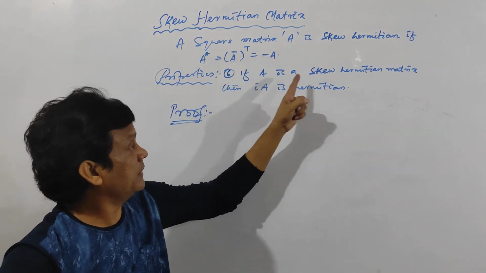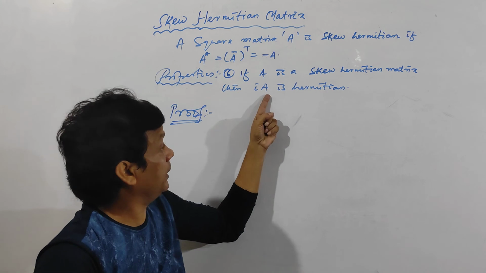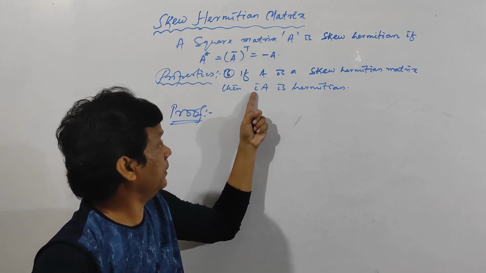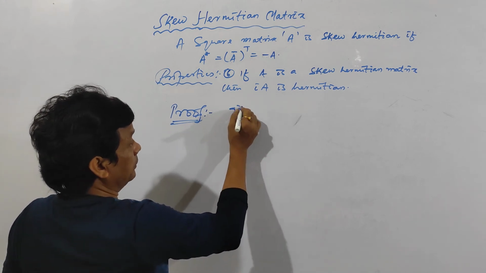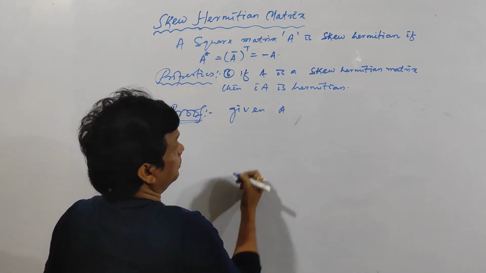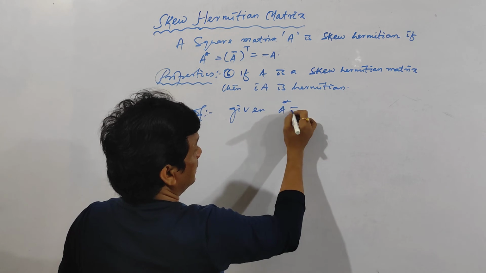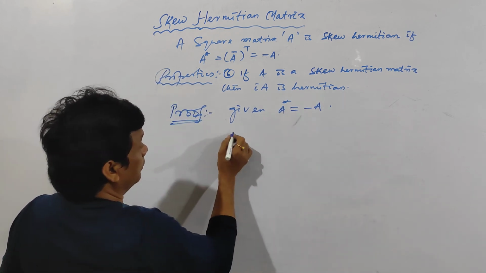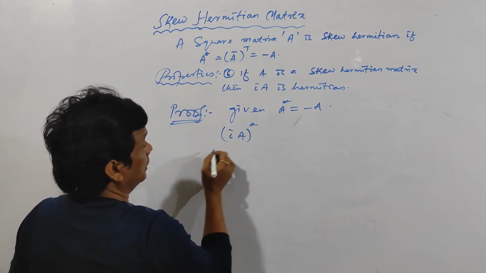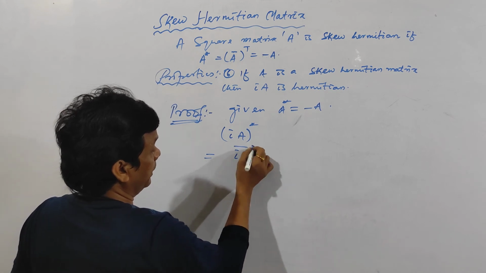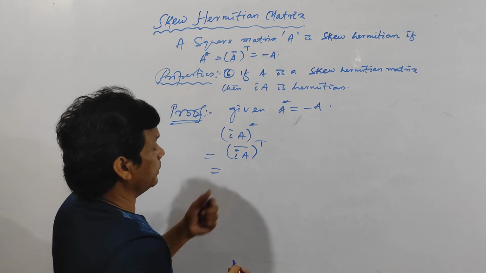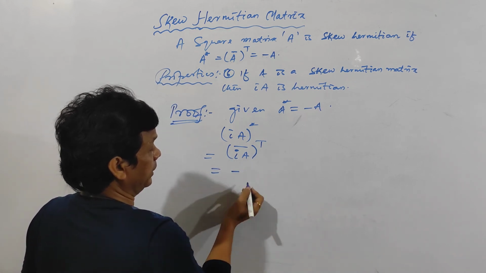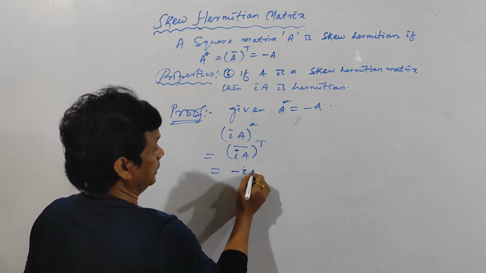See here. If A is a skew Hermitian matrix, then iA, if we multiply i to a skew Hermitian matrix, it will become Hermitian. See here. Given A is skew Hermitian, that means A star is equal to minus A. Now (iA) whole star is equal to (iA) bar transpose of this one, and the conjugate of this one is minus i into A bar.